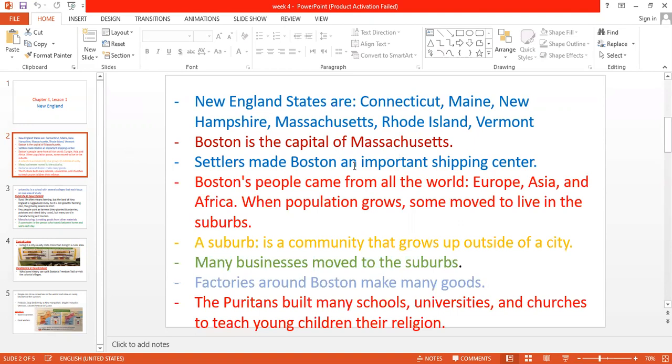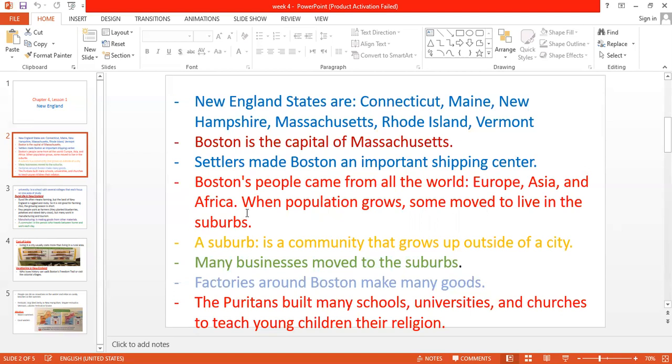Okay. You know, guys, that they considered Boston an important shipping center because it's located along the Atlantic Ocean. So it has the most famous harbor in America. And if we speak about the people who live in Boston or Massachusetts, we could find many people from all over the world, from Europe, from Asia, from Africa.